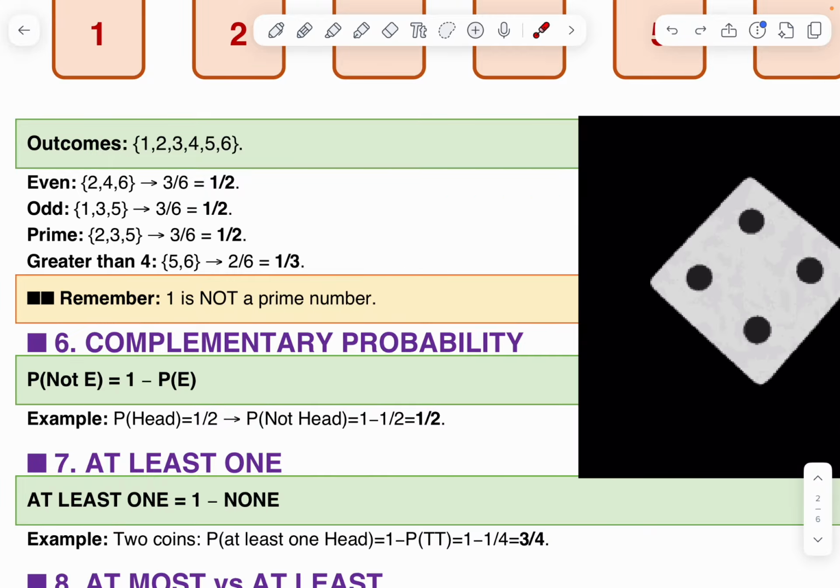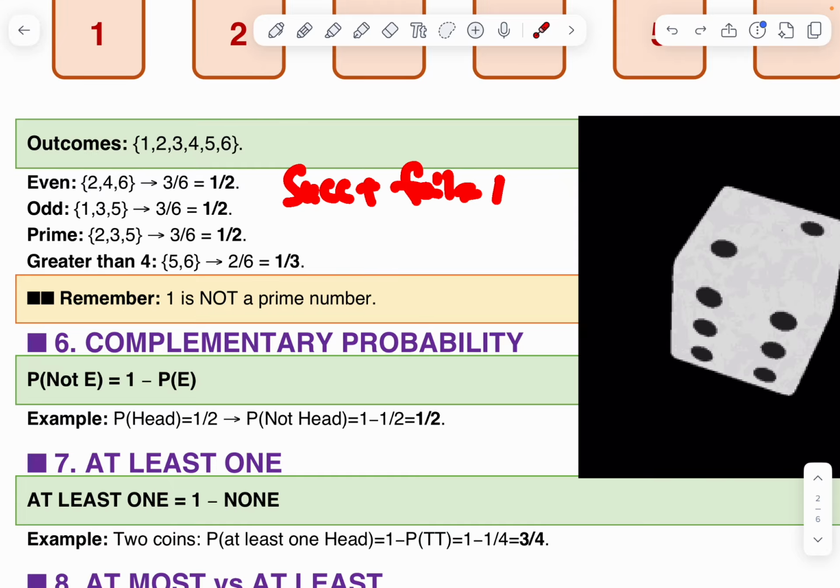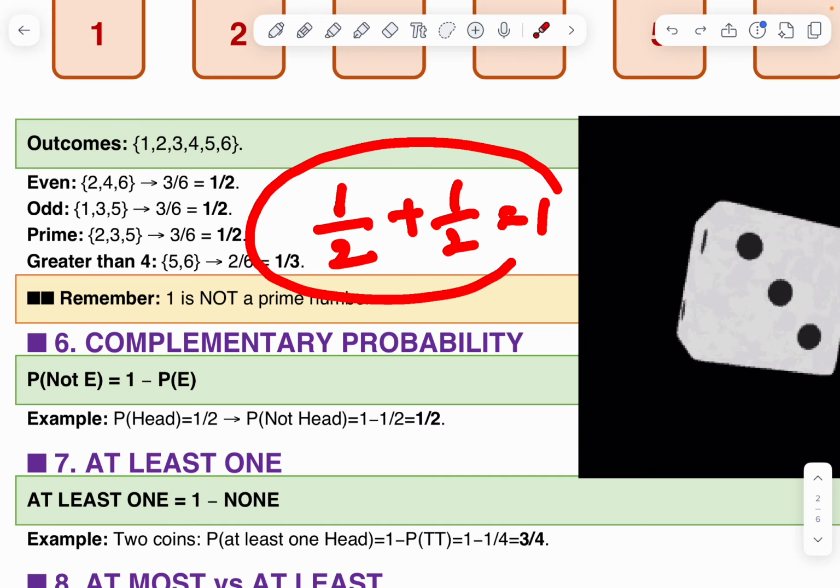Why? Because success plus failure is equal to 1. Probability of head is 1 by 2, tail is 1 by 2. Therefore, the answer is 1. Next.